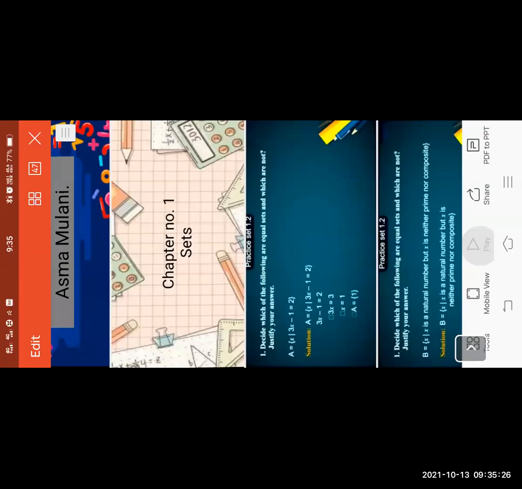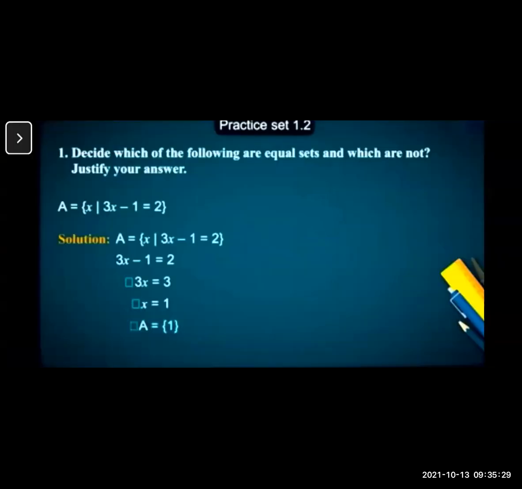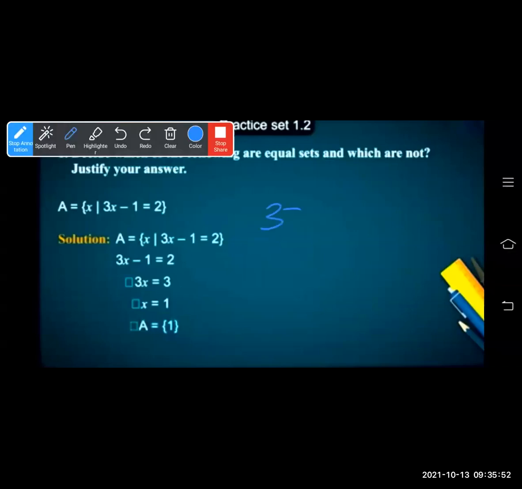Now let's see practice set 1.2, some examples we will solve today till the time gets over. Decide which of the following sets are equal sets and which are not. These definitions we have seen, and we have seen some examples also. Let's solve in the practice set. E is equal to set of all x such that 3x minus 1 equal to 2. So 3x minus 1 equal to 2 is your equation. You have to solve this equation first. So 3x is equal to 2 plus 1 equal to 3. x is equal to 1. The value of x is 1 here.